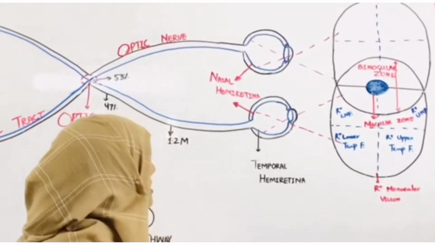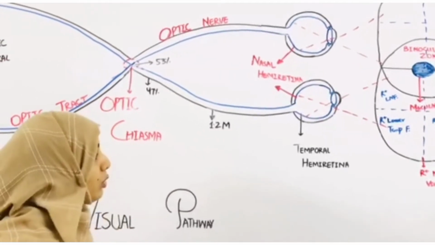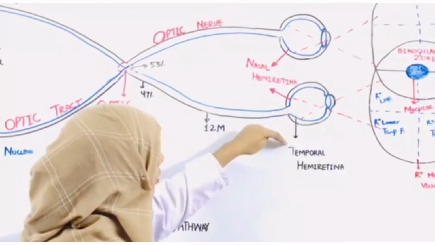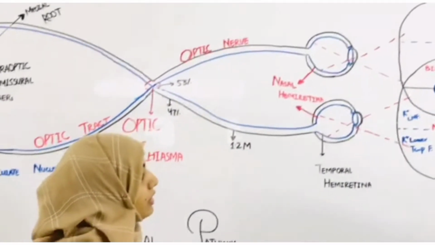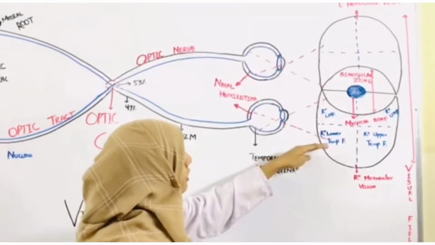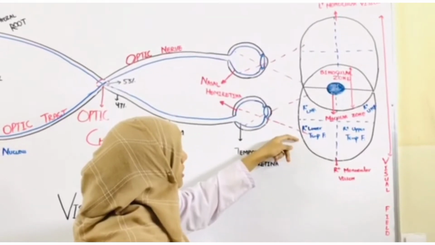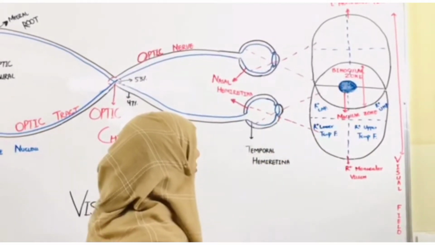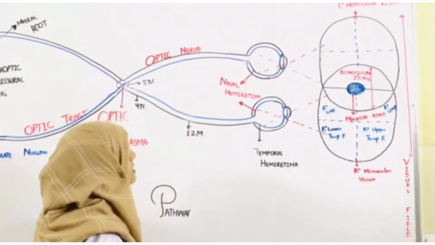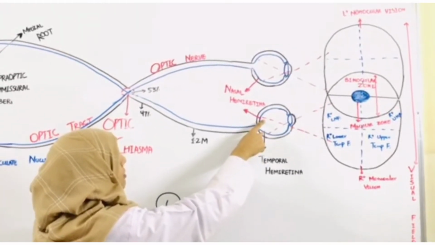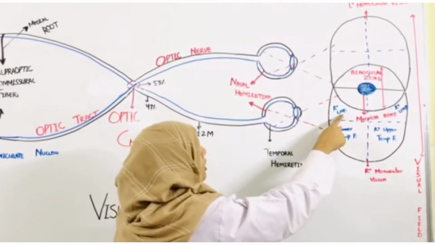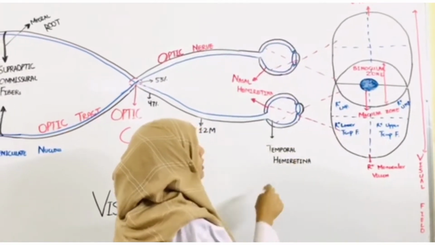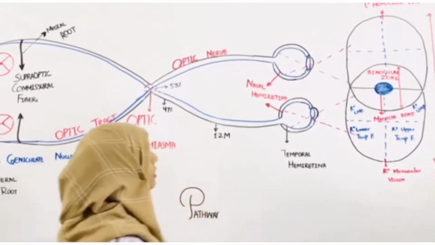Each retina is also subdivided into two parts. The one is the temporal hemiretina, the other part is the nasal hemiretina. The light rays from the lower temporal field pass and produce the image on the nasal hemiretina, while the light rays from the nasal field produce the image on the temporal hemiretina.